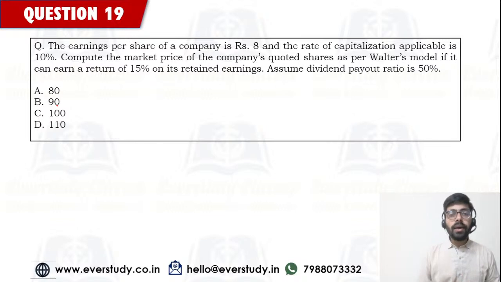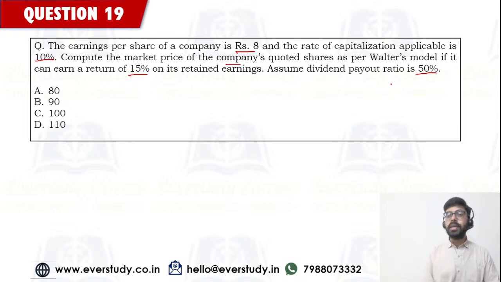Next question is, earnings per share of a company is rupees 8 and the rate of capitalization applicable is 10%. We have to compute the market price as per the Walter model if it can earn a return of 15% on its earnings, assuming a dividend payout ratio of 50%.